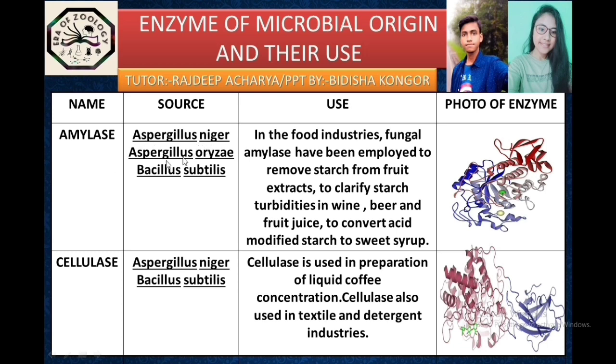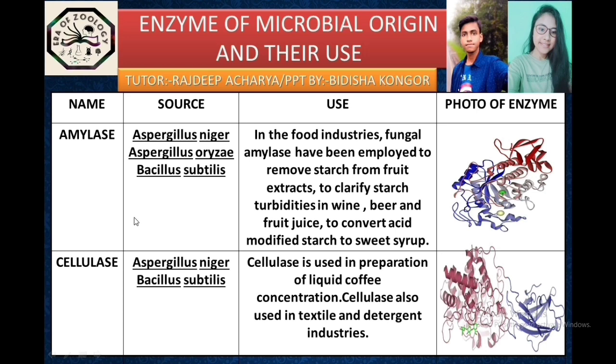Aspergillus niger, Aspergillus oryzae, Bacillus subtilis are the source of this amylase enzyme, and the use of this enzyme is in the food industry. The fungal amylase have been employed to remove starch from fruit extract and also to clarify starch turbidities in wine, beer, fruit juice, and to convert acid modified starch to sweet syrup. And this is actually the 3D view of this amylase enzyme.